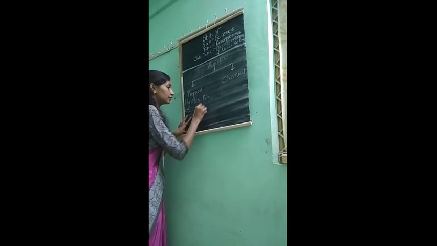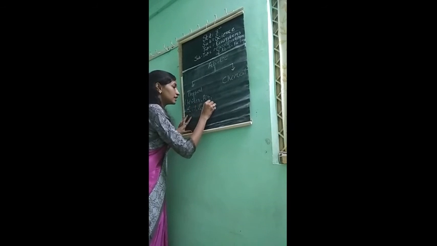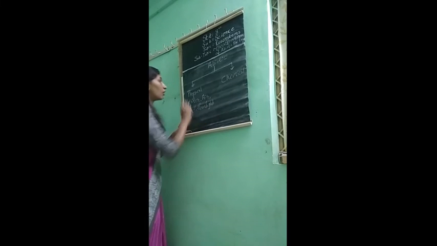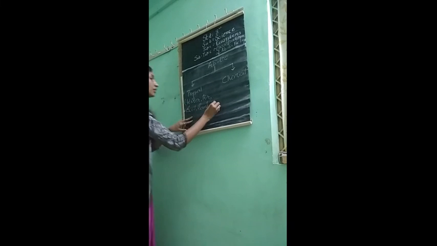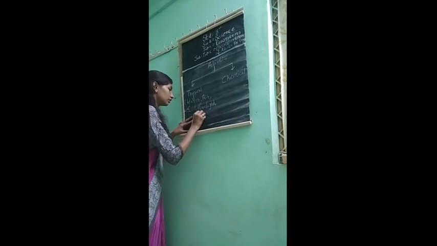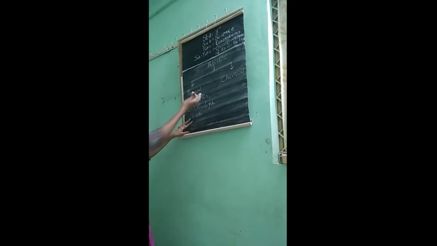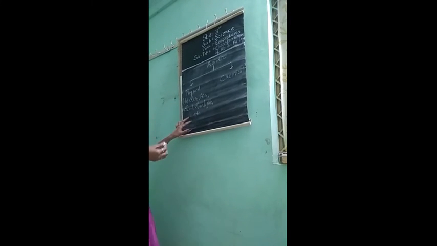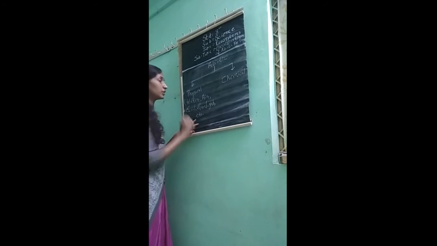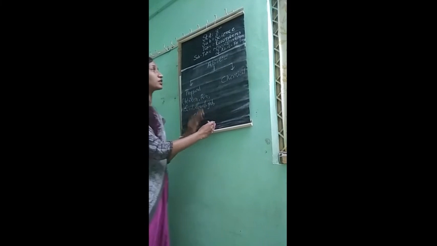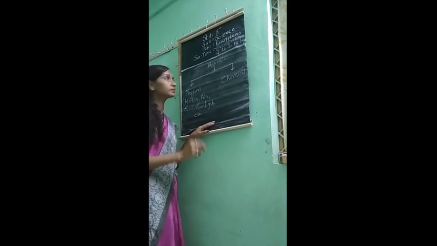Then sunlight. Other examples can be there. Likewise, we have seen the abiotic factor stone was also there in the example. So stone can also be there. Then the next one is chemical factors.